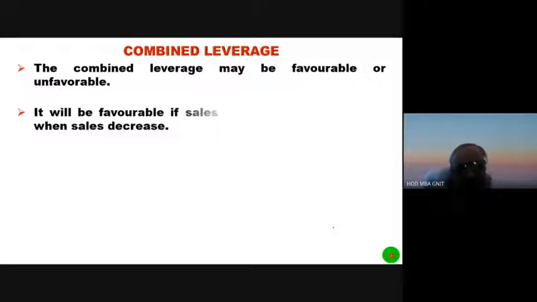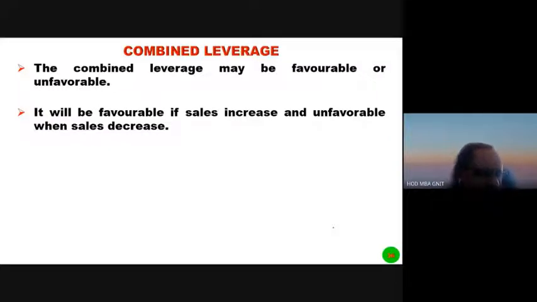See, the combined leverage may be favorable or unfavorable to the business. It will be favorable generally if sales increase and unfavorable when sales decrease. Very simple. When sales increase, EBIT will increase, operating leverage will also increase, so that financial leverage also increases.